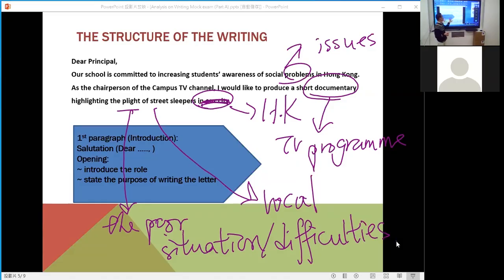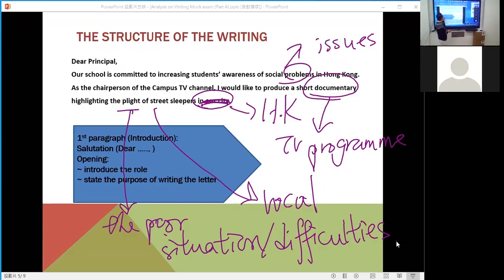So you can try to vary the use of vocabulary. If you can use more synonyms, which means words that share a similar meaning, or a wide range of vocabulary, you can get higher marks for the language part. Okay, now if no problems, we go to the second paragraph.